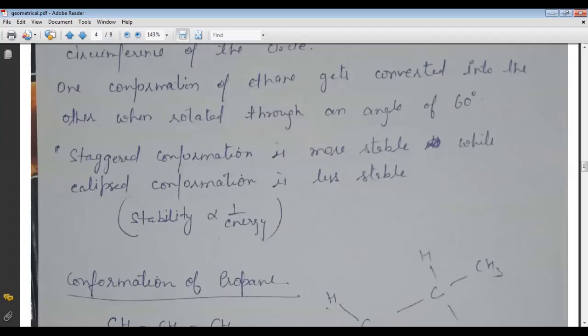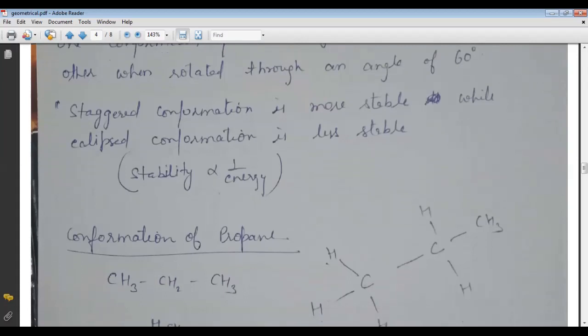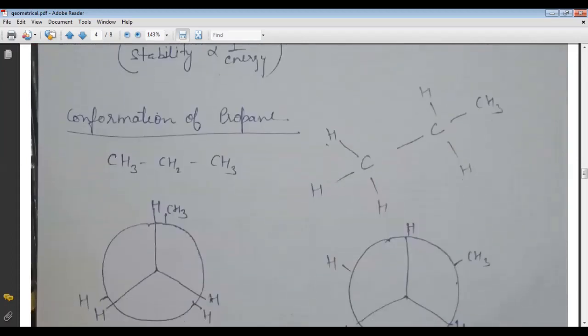So if the stability is high, then the energy is low, and if the stability is less, then the energy is high. So the staggered conformation is more stable, while the eclipse conformation is less stable. So the stability is inversely proportional to energy. Now, the conformation of propane.